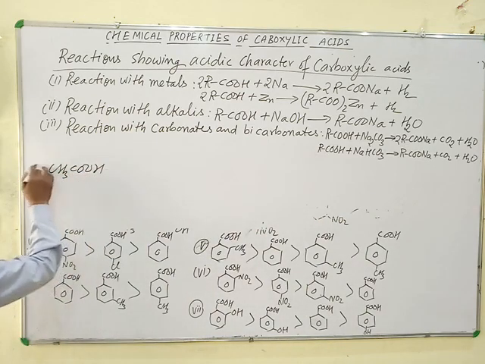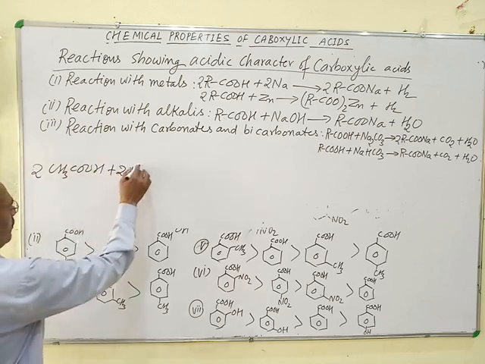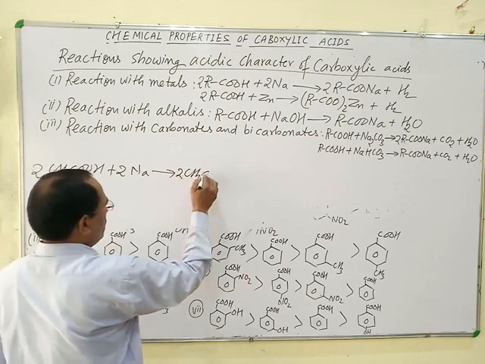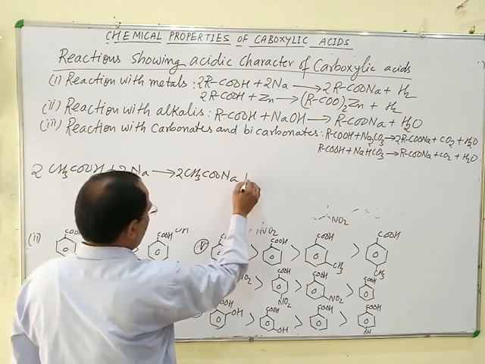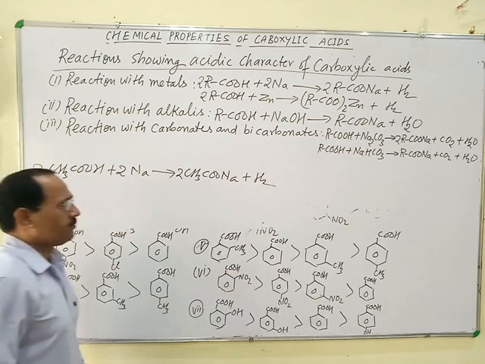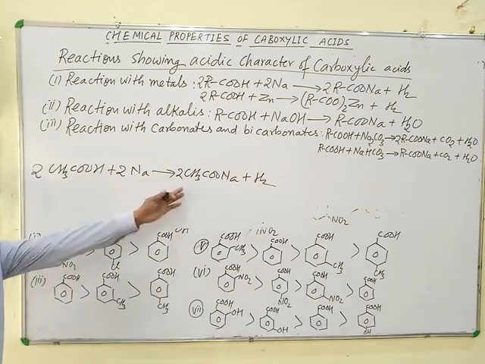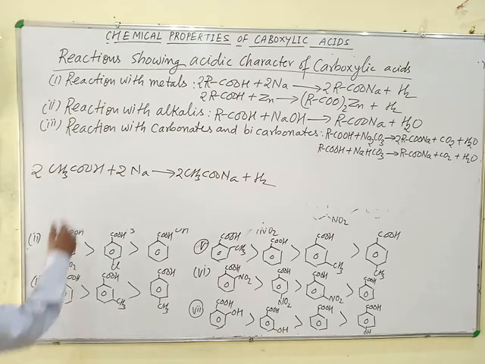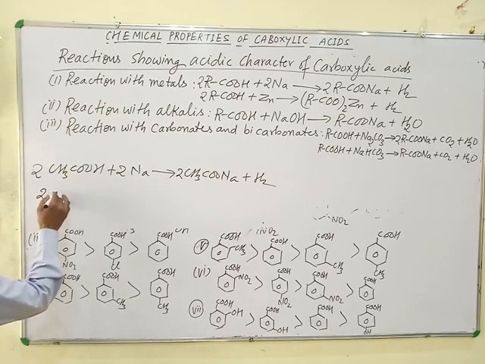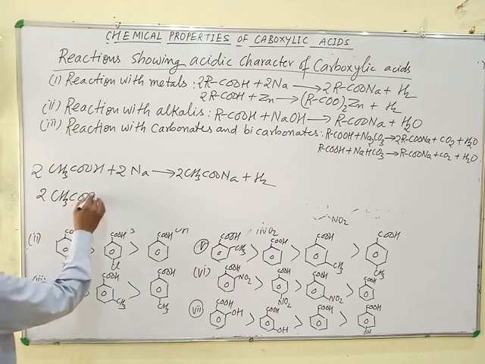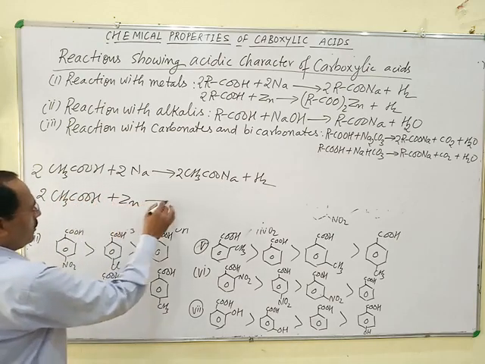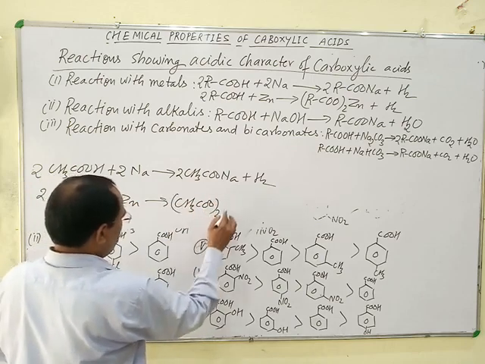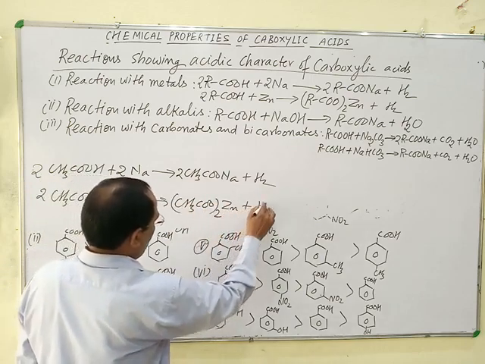CH3COOH. This is acetic acid, reacts with sodium, gives sodium acetate plus hydrogen. If we take potassium, potassium acetate is obtained. If we take magnesium, magnesium acetate is obtained. If we take zinc, CH3COOH plus Zn gives (CH3COO)2Zn, zinc acetate, plus hydrogen.